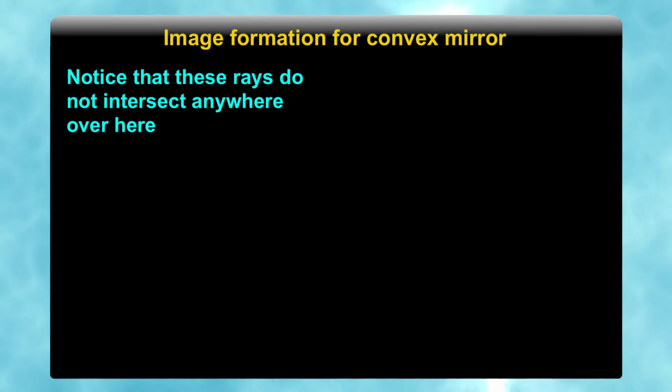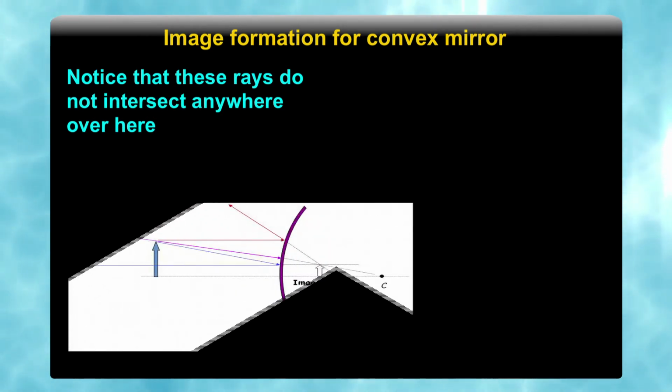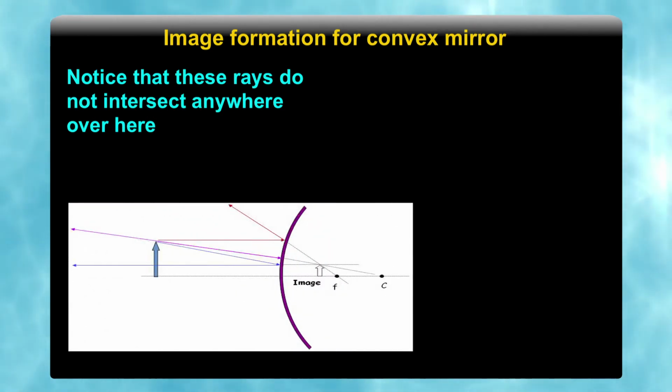Let us see the image formation from convex mirrors. The focus and the center of curvature will be on the opposite side, as compared to the concave mirror, due to its aperture.